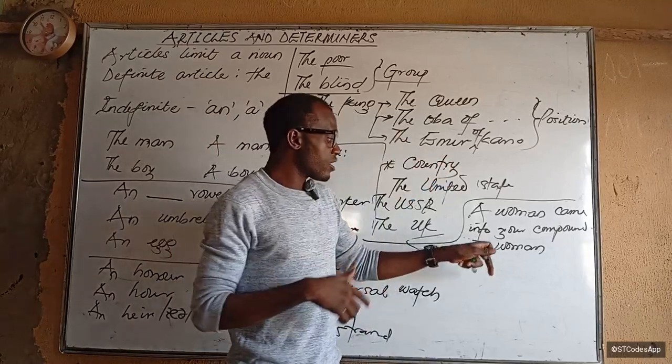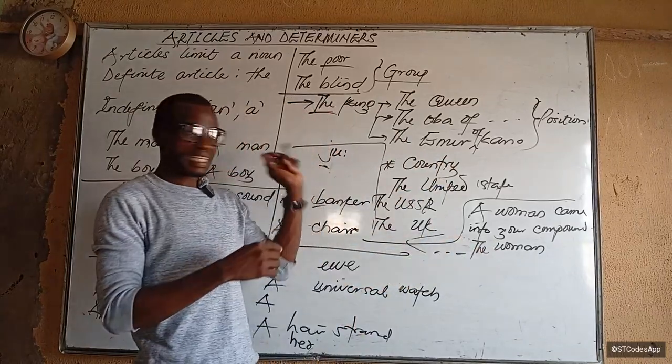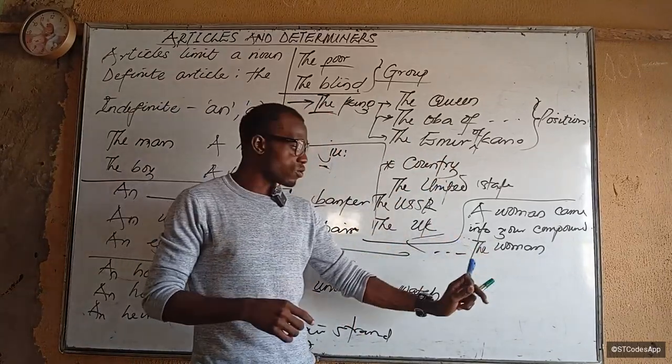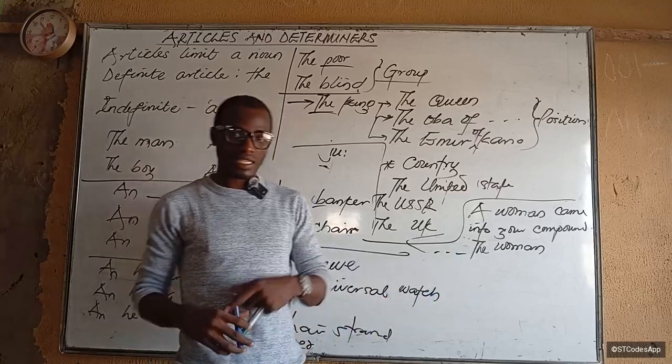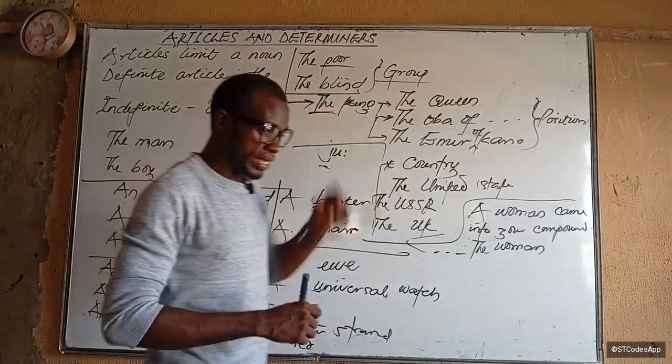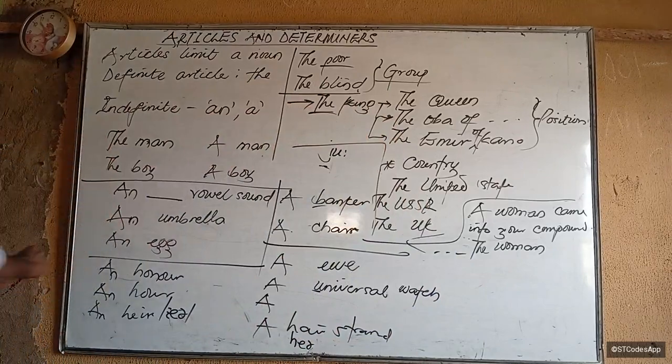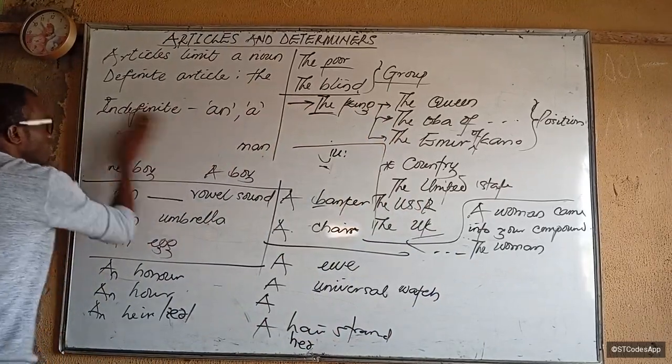Hence, it has now become definite. It has now become well defined. Exactly. So you now use article D. Now let's get to determiners, how to use different types of determiners.